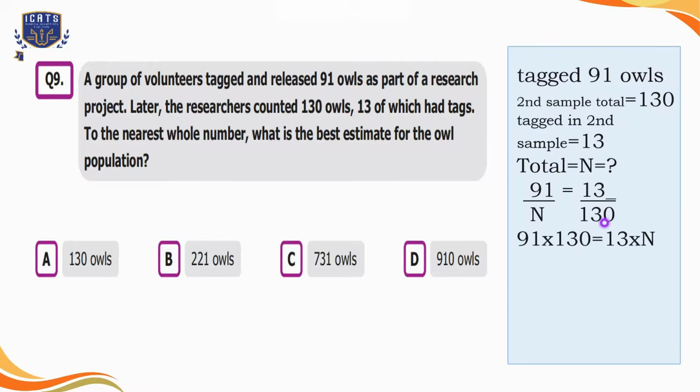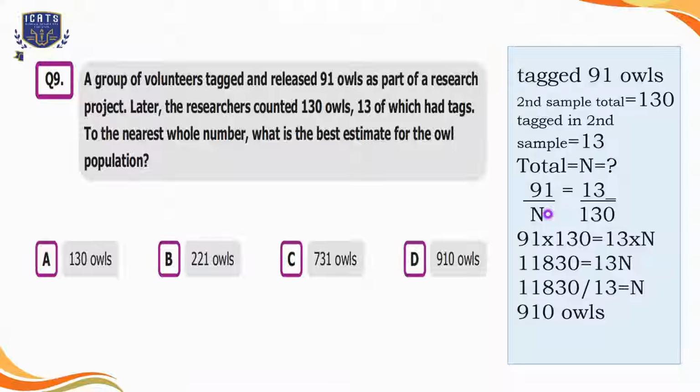When we use the cross multiplication method here, we will multiply 91 by 130 and 13 by the number of total owls, which is unknown here. After solving it, we will find the value of n, which is 910 owls. That is our option D.